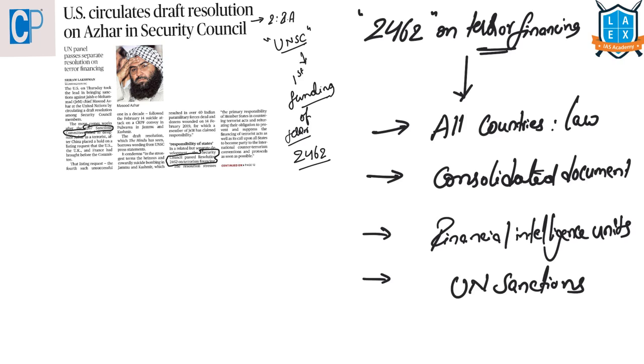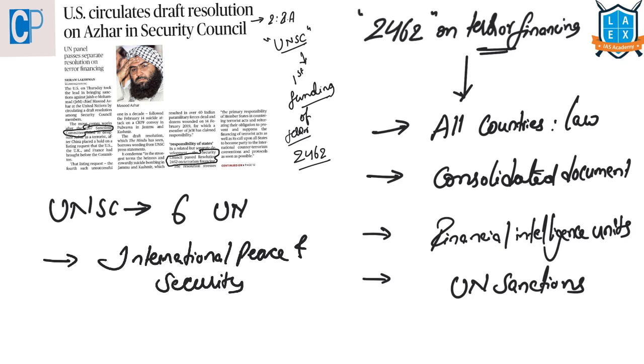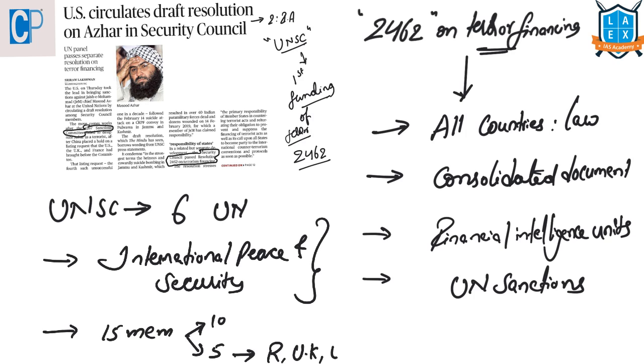Before looking into this 2462 resolution, first we should know about the United Nations Security Council. The United Nations Security Council is one of the 6 principal organs of the United Nations. And this UNSC is charged with the responsibility of maintaining international peace and security. This council consists of 15 members, out of which 10 are non-permanent and 5 are permanent members. And these 5 permanent members are Russia, UK, US, China and France.